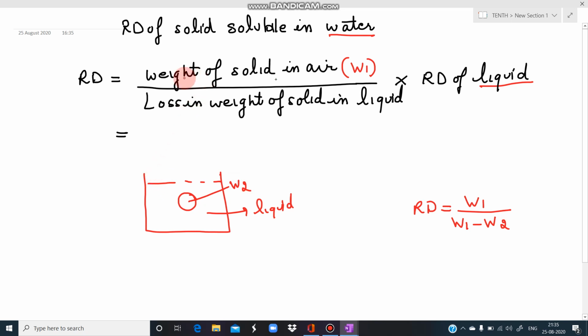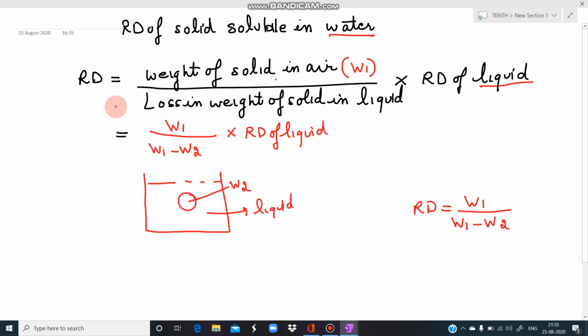Then how do we find the relative density of solid? It is the weight of solid in air upon the loss in the weight of solid in liquid, into the relative density of the liquid. So the relative density of the liquid we take must be known. We will find the weight of solid in air, weight of solid in liquid, and apply this formula.